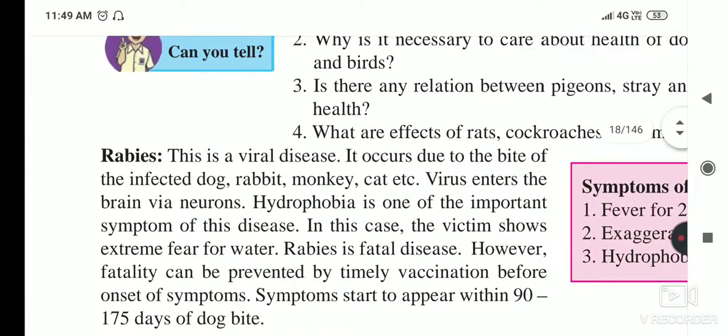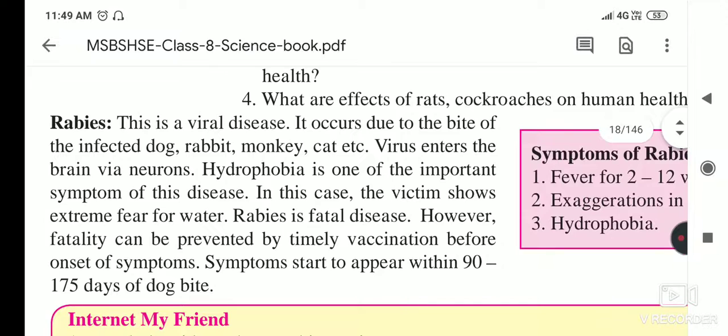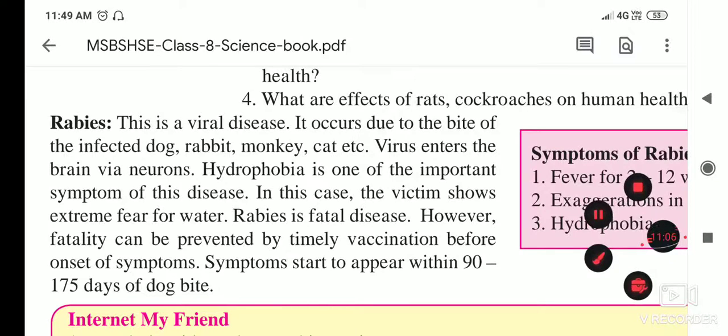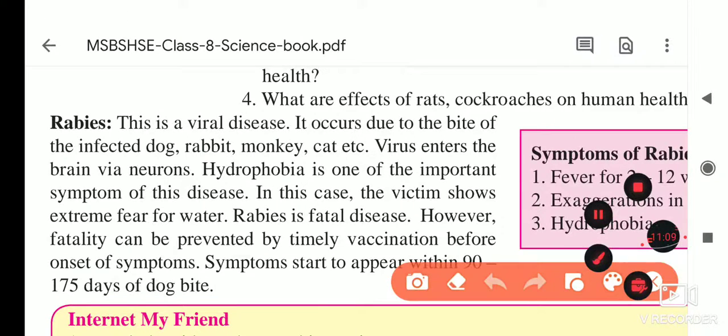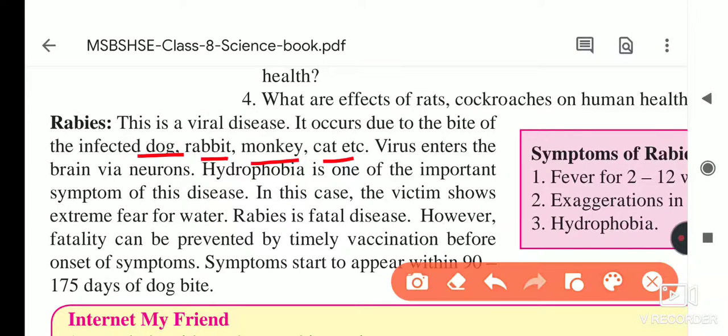Now we will see rabies. Rabies is a viral disease that spreads when you come in contact with animals like dog, rabbit, monkey, cat, etc. It occurs due to the bite of an infected dog, rabbit, monkey or cat. It is a disease of animals.